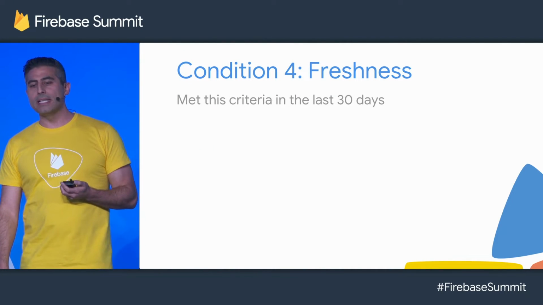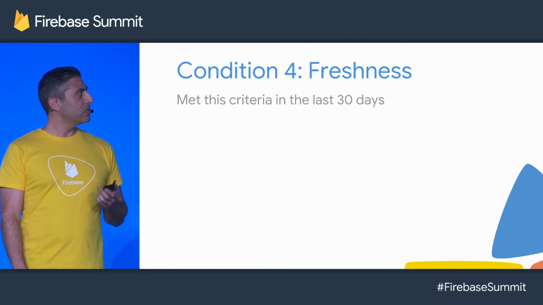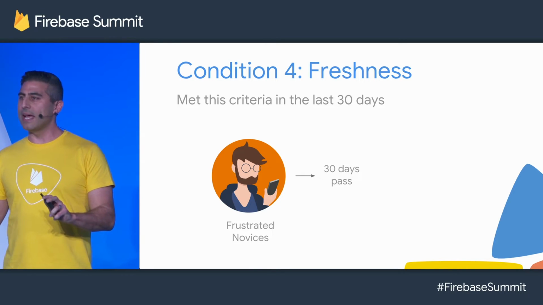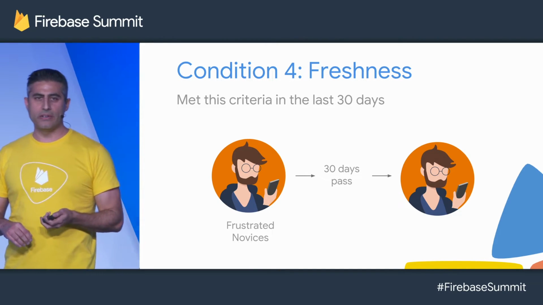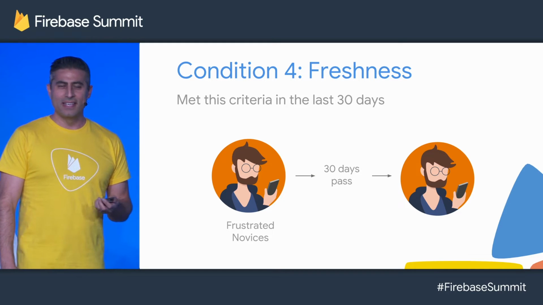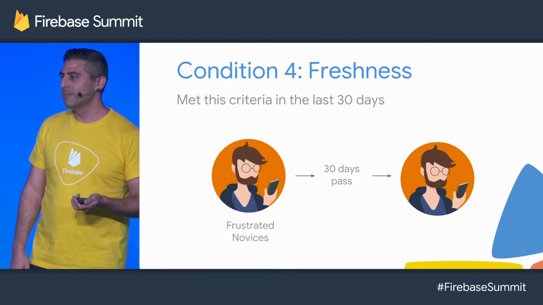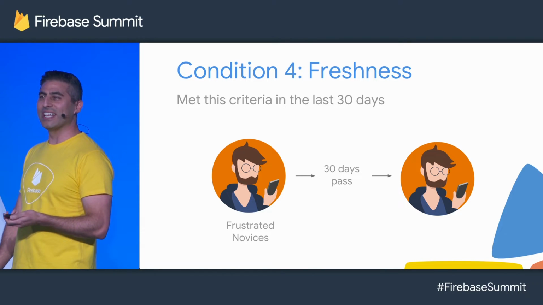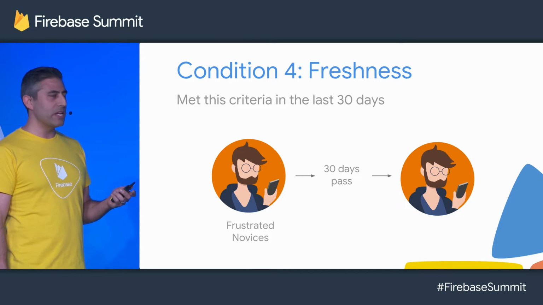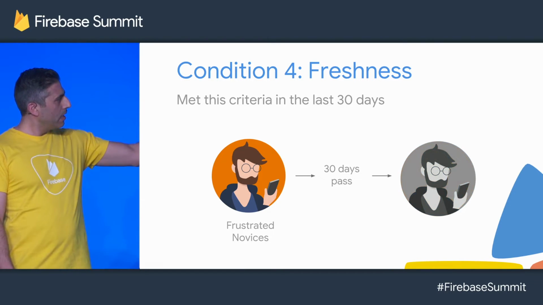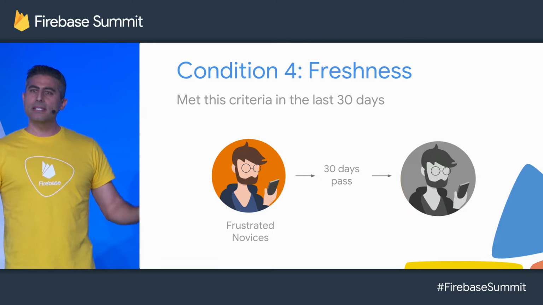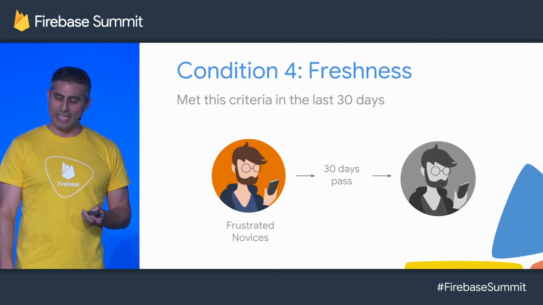And the last criteria was related to the membership duration. And this is what we call freshness. We want these users to stay in the audience no more than 30 days after they met this criteria. That's because we intend to actually reach out to these users with notifications and advertisements. And we don't really want to reach out to users who haven't played in like a year and a half. They might just realize, oh, I forgot I still had that app installed, and they'll uninstall it. So here we use membership duration to control how long users stay in the audience. And when 30 days pass after they met that criteria, they exit the audience. So again, precisely defining exactly the set of users we want to engage.